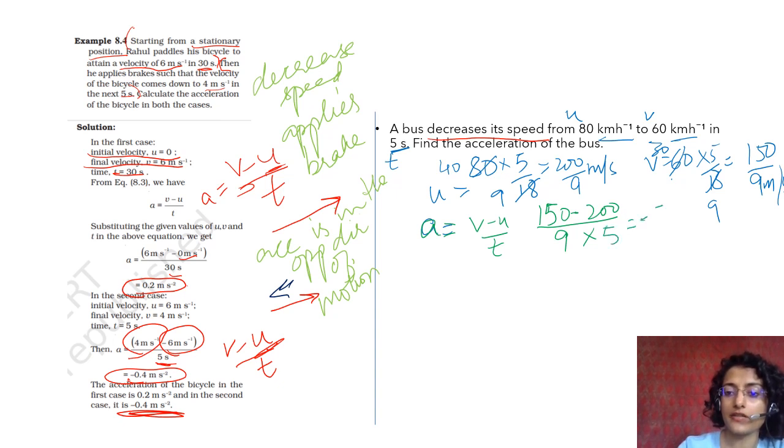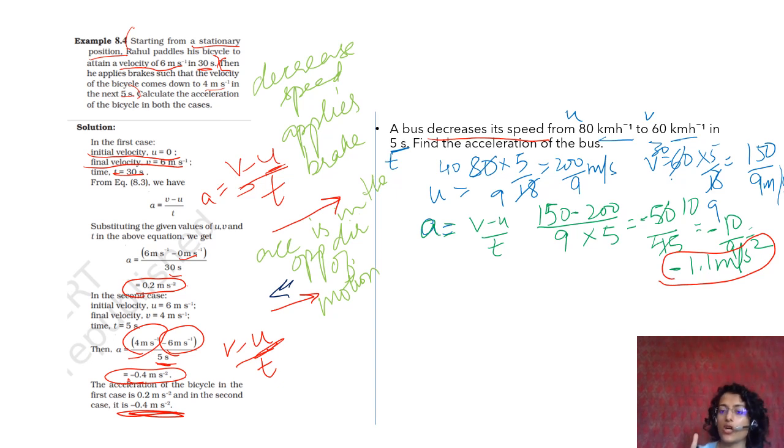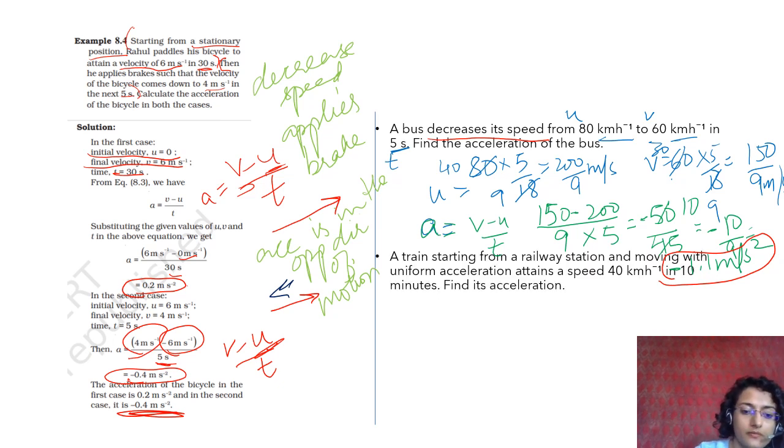So minus 50 by 45 is equal to 5 से करो minus 10 by 9 is equal to minus 1.1 meter per second square. About 1.1 आएगा ये. This is your answer. Minus 1.1 meter per second square. ठीक है? Oops. यहाँ पे I'll write this answer here. Minus 1.1 meter per second square.